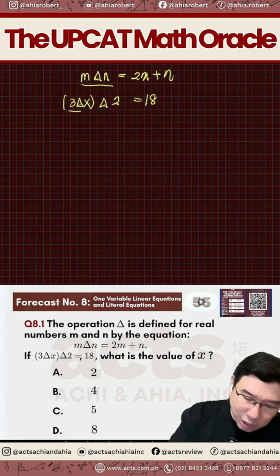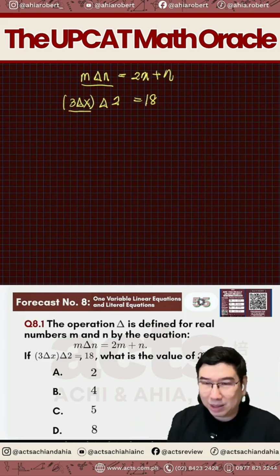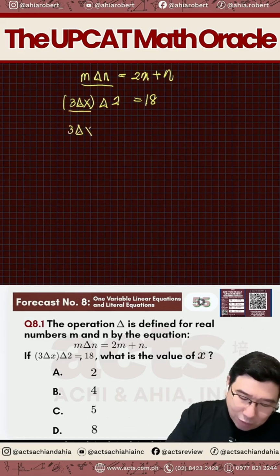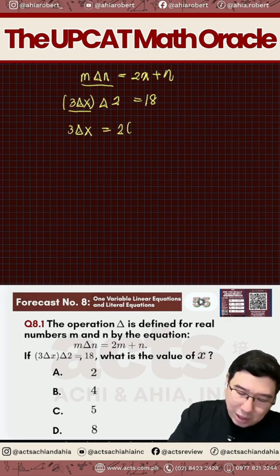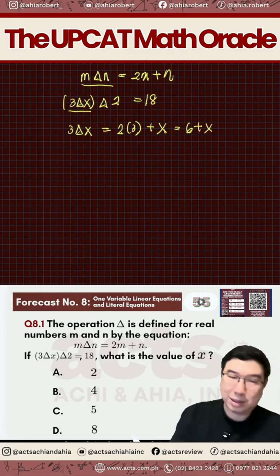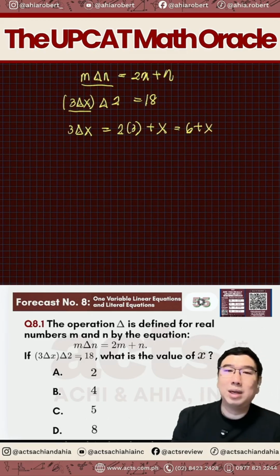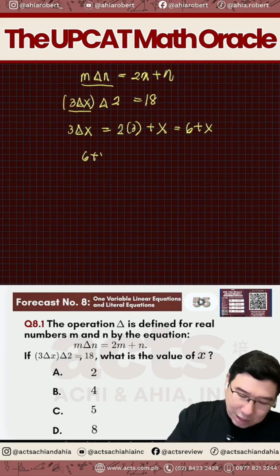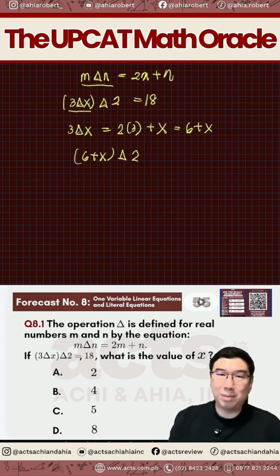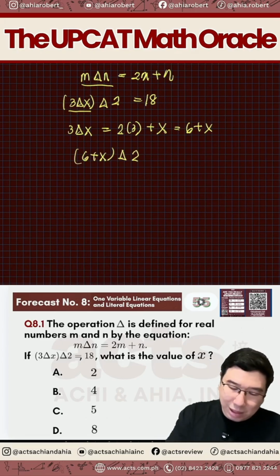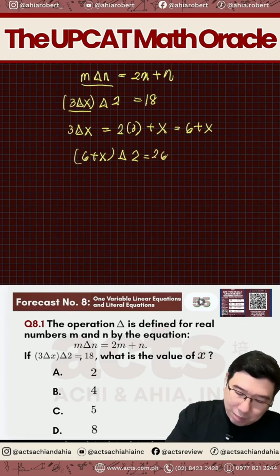We will have to start with the parentheses because of the PEMDAS. 3 delta x therefore now becomes 2 times 3 plus x, right? Which is gonna be 6 plus x. Okay? Therefore, it's now gonna be 6 plus x delta 2. Ganun na mangyari ngayon. So, what's 6 plus x delta 2? That's gonna be 2 times 6 plus x plus 2.